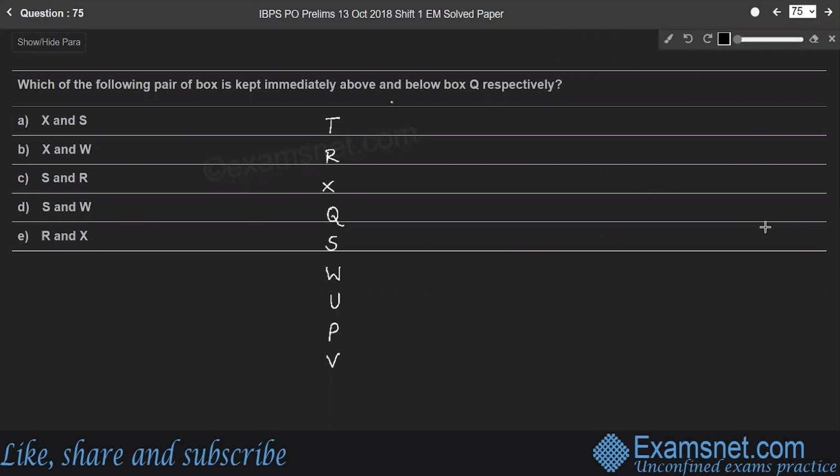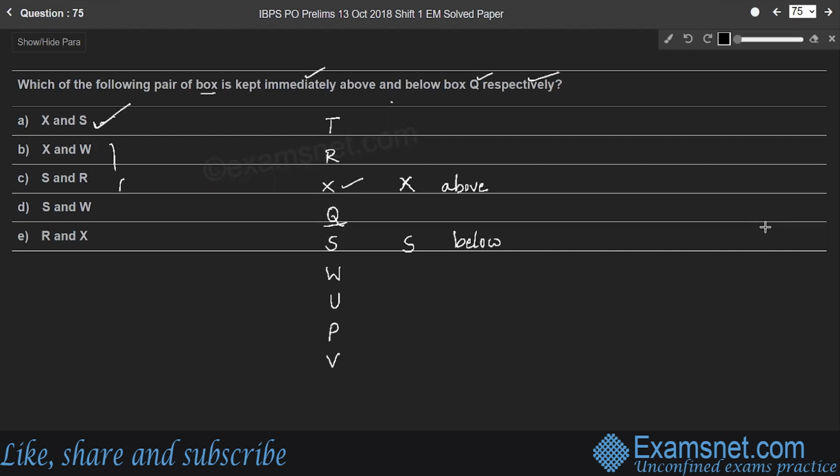Question 75. Which of the following pair of boxes is kept immediately above and below box Q respectively? So, above box Q, X is kept, right? And below box Q, S is kept. Therefore, X and S is the right answer. So it is given that above and below respectively. So the order should be first the box which is above Q, and the next is the box below Q, right? Therefore, X and S is the right answer, right?